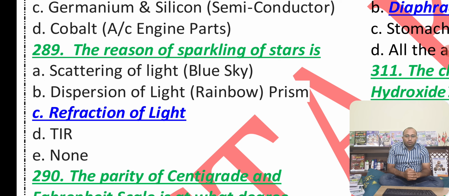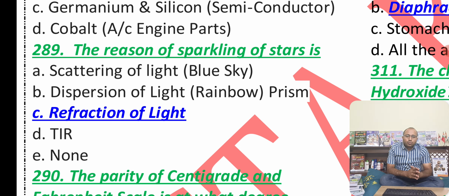Along with that, you can see in diamond, TIR stands for total internal reflection. These types of things you will find in diamonds, how exactly this total internal reflection happens, that gets very glowed. Now we have something called scattering of light, that blue light, because of that the sky is blue. Dispersion of white light into different colors, that is VIBGYOR.